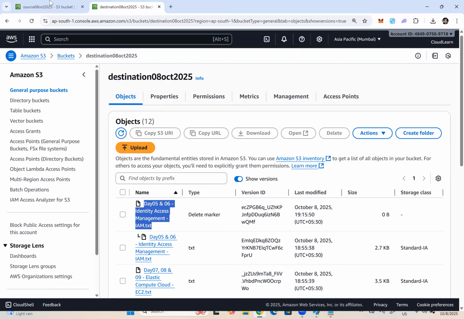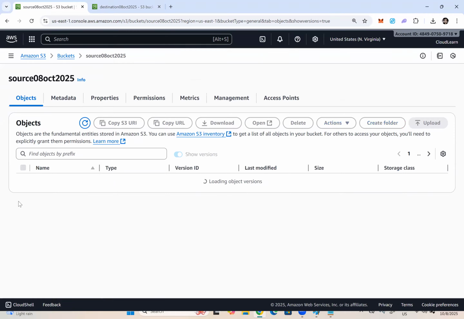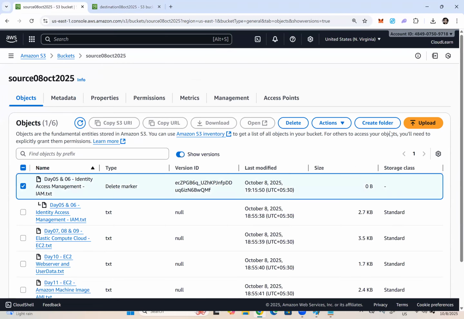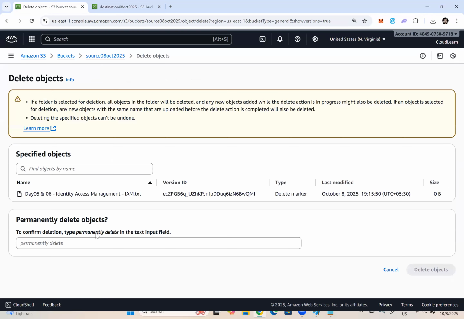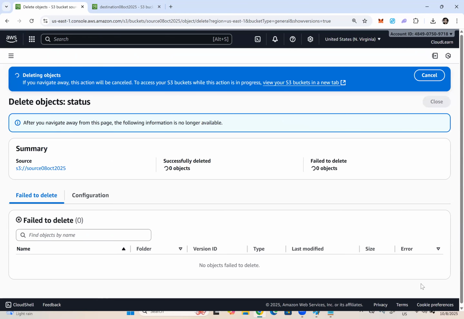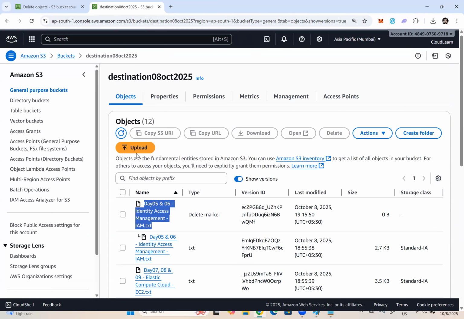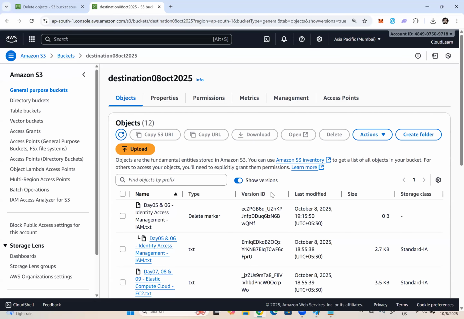Okay, let me show you something else. Here I click on show versions. And if I delete the delete marker from the source bucket, that means a permanent deletion of the delete marker, right? But that delete marker still exists in your destination bucket. Only newly created objects will be replicated. If you delete something from the source, it can't be replicated to the destination bucket. Replication rules are used by many organizations for backup purposes and so on.